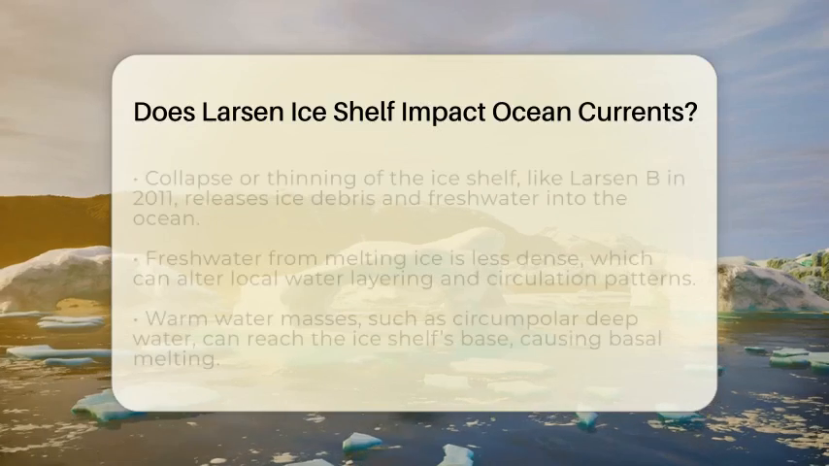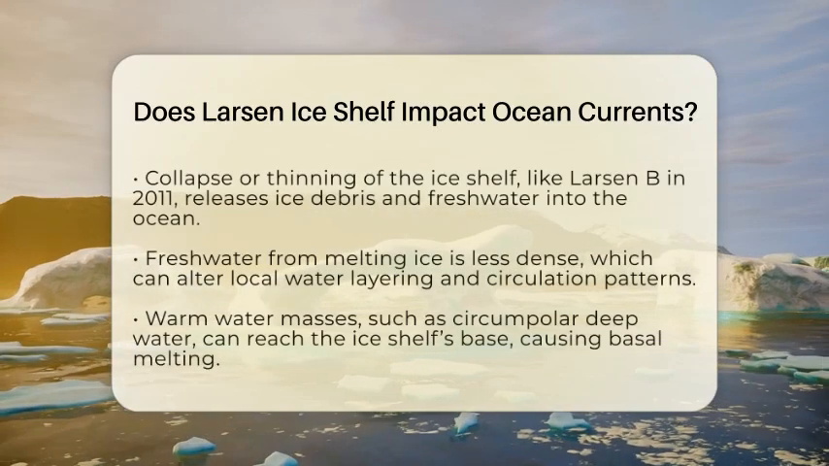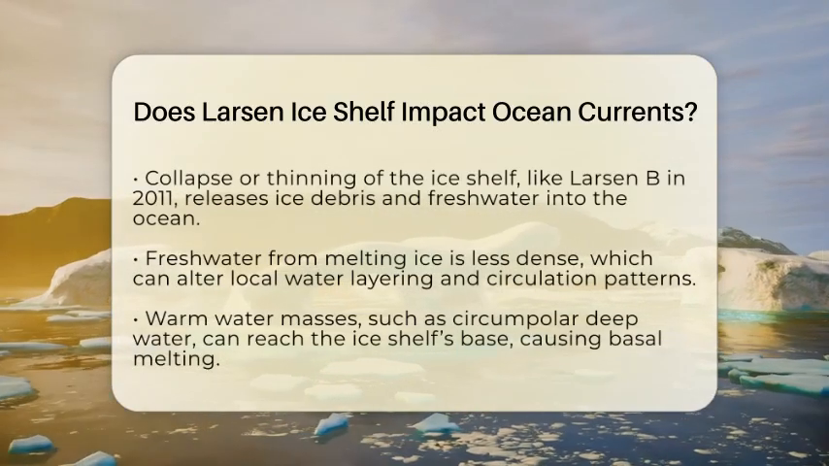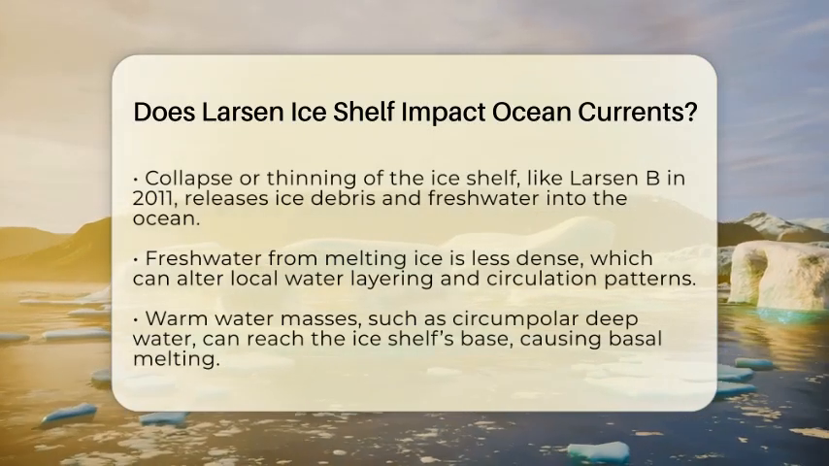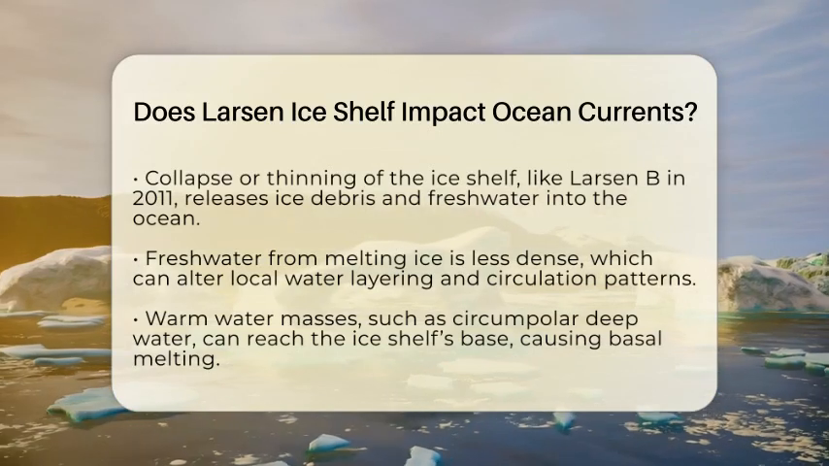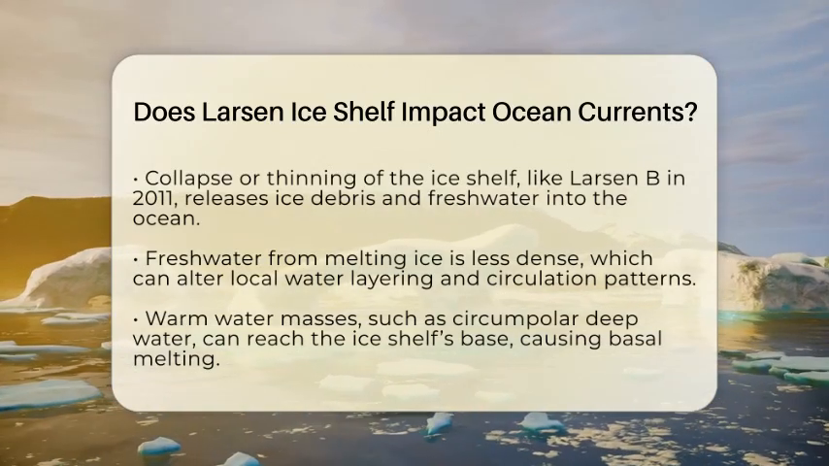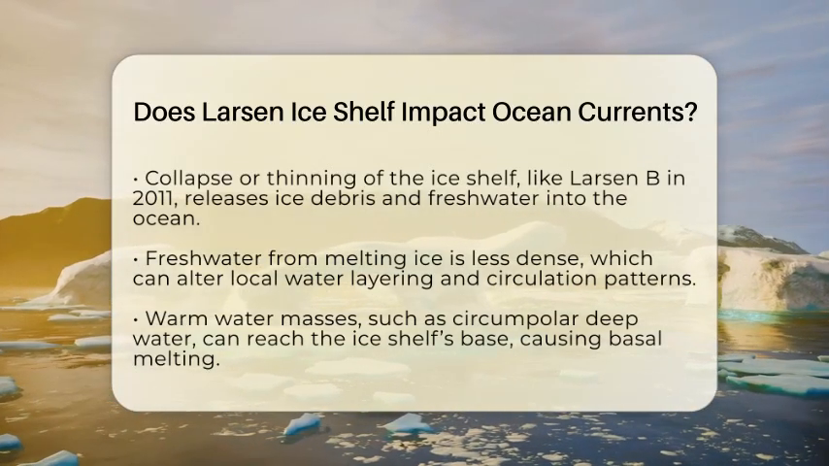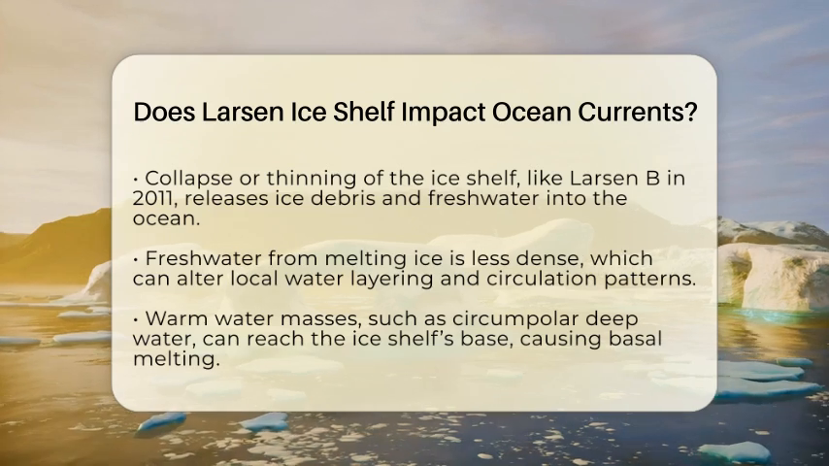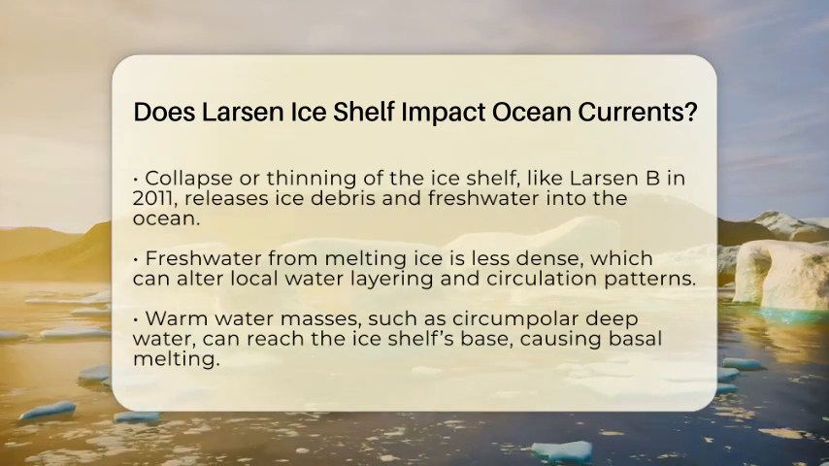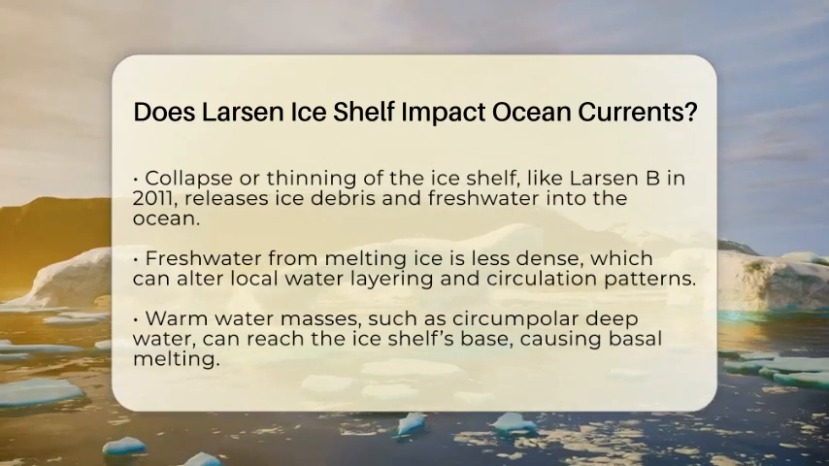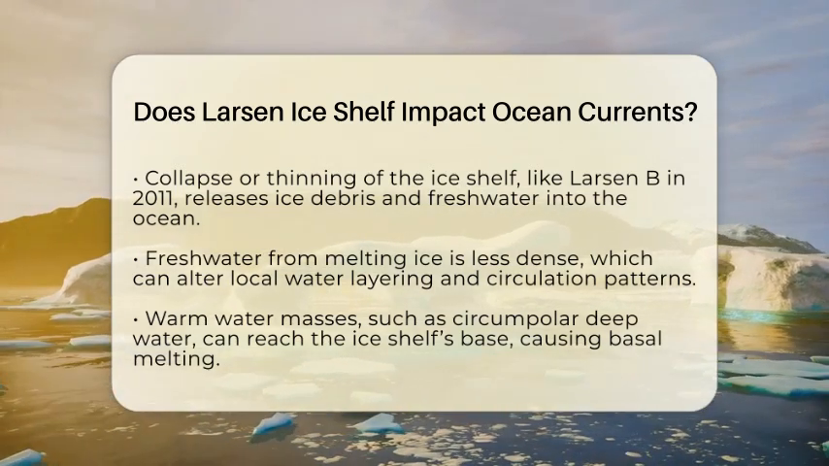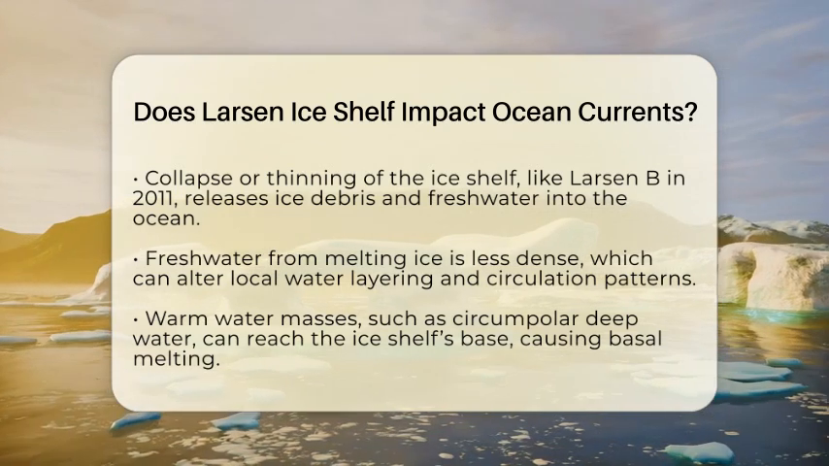But when parts of the Larsen Ice Shelf collapse or thin, things change. The collapse of sections like Larsen B in 2011 caused a lot of ice debris to break off into the ocean. This debris and the melting ice add fresh water to the surrounding waters. Fresh water is less dense than salty seawater, so it can change how water layers mix and move. This can influence local circulation patterns close to the ice shelf.